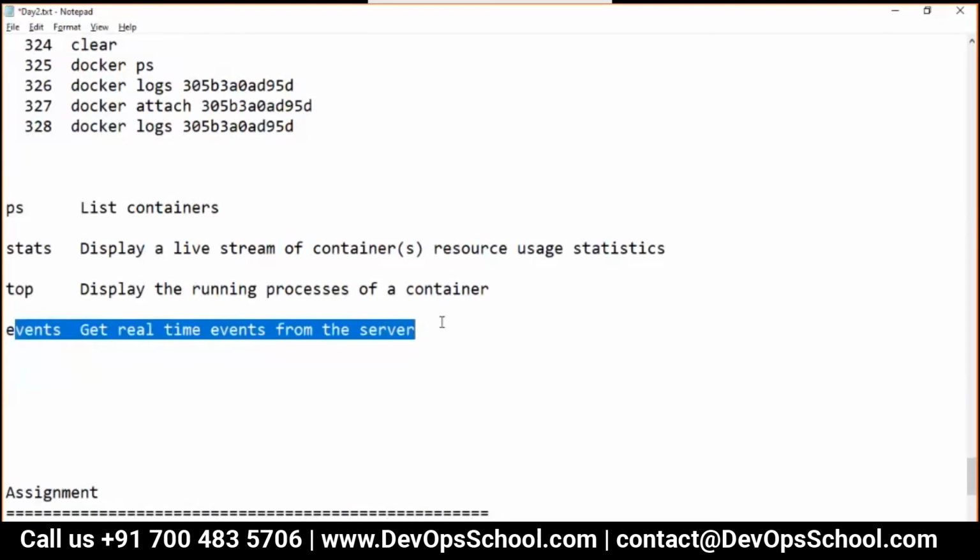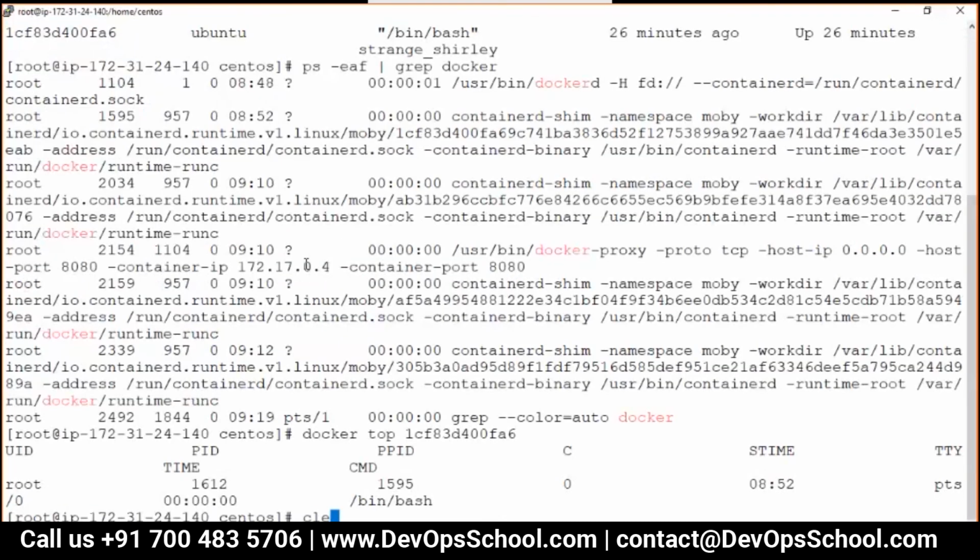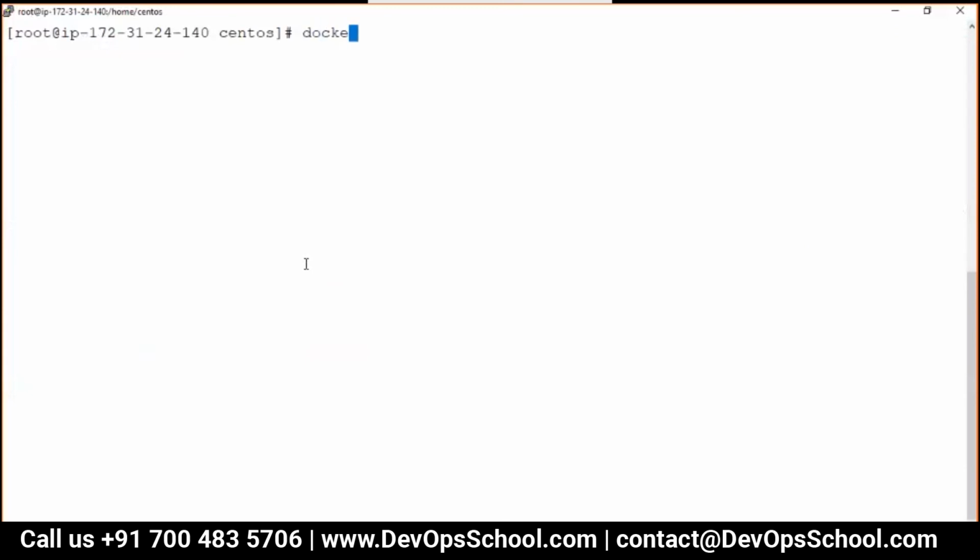Some of you will try this command and say, Rajesh, I don't know, I feel stuck. So here I run the docker events command, and then you will say, okay, Rajesh, I think I'm stuck. I don't know what is happening. Actually, guys, you are not stuck. You are seeing the live event log of the Docker server, the Docker daemon. It's not stuck. You can press Ctrl+C, come out of it, and run docker events again. Basically, you are monitoring the live server right now.